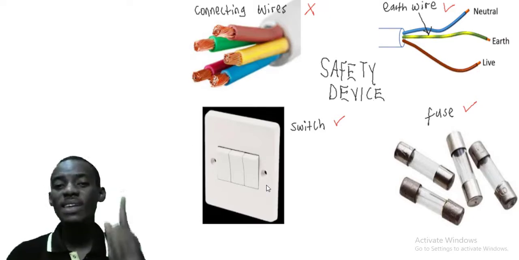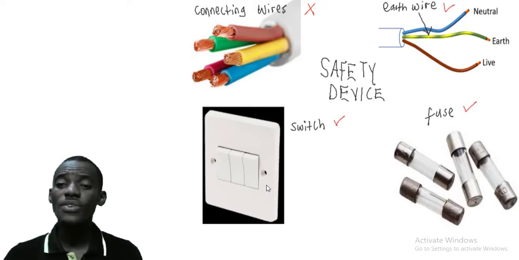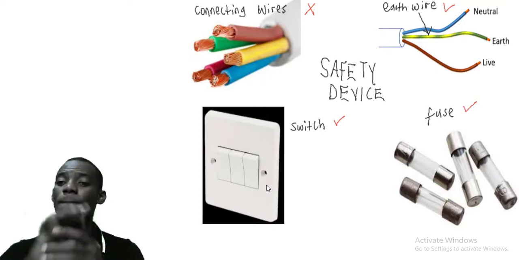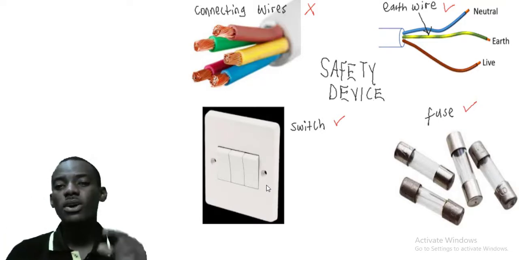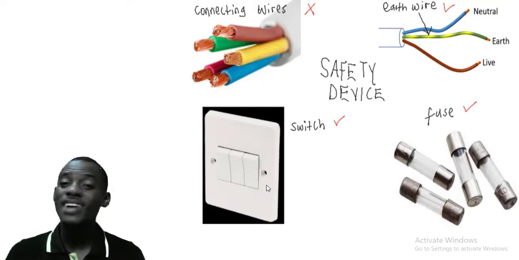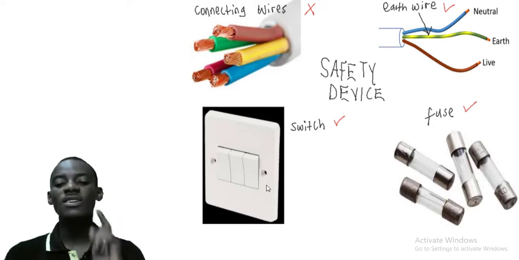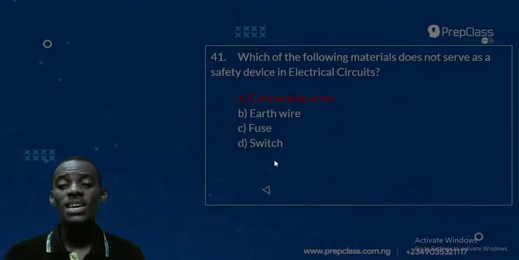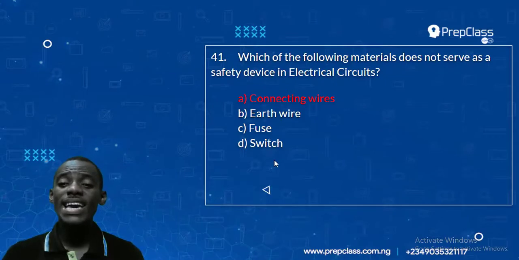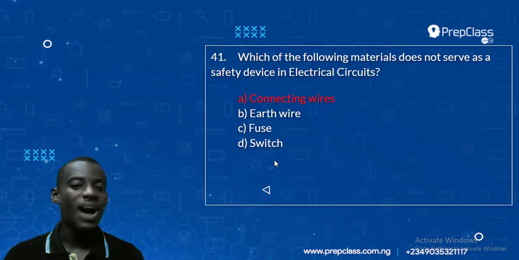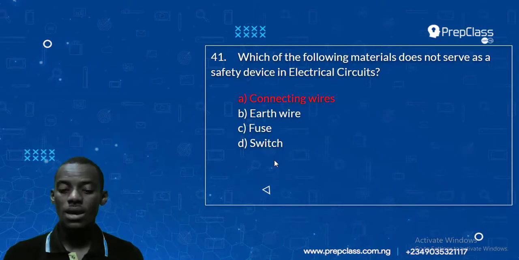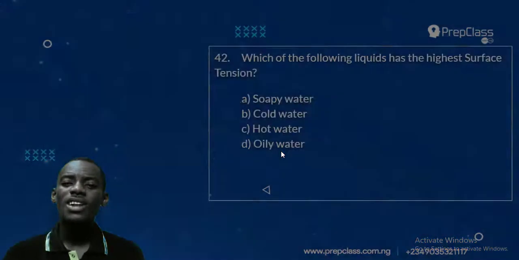But the main device must not get burned. So the function of fuse, switch, earth are for safety and protection, but the connecting wire is not for protection at all. So the answer to that simple question is simply connecting wire is not a safety device, but fuse, switch, earth, they are all for safety. So that's number 41. Now let's check out number 42.